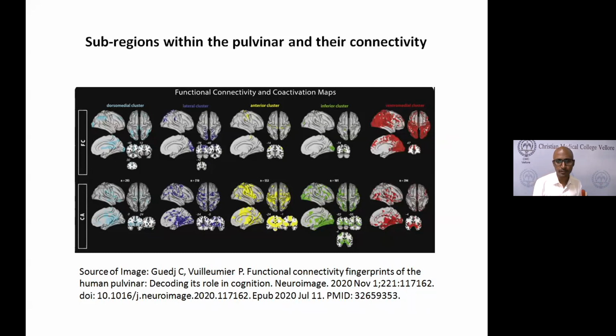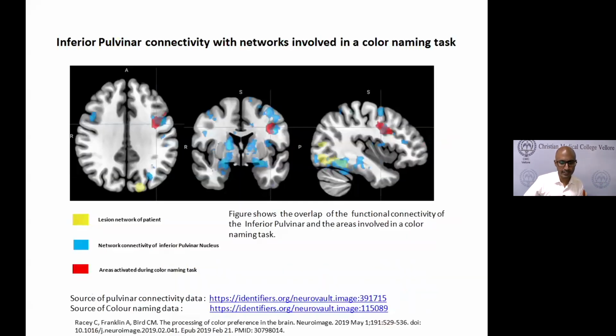Another thing we found is that another group did a color naming task and published that data online. What is seen in red is the activation of the color naming task. During the fMRI, when participants were asked to name a color, this particular area, and also some other inferior areas which are not shown here, were activated. And the lesion network does not extend into this area, so basically it's not connected to that area.